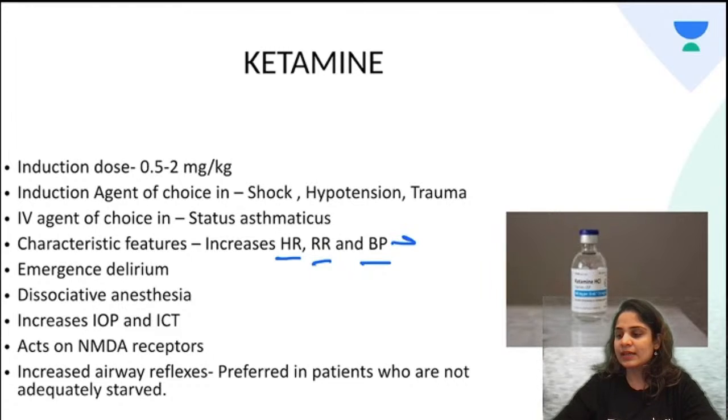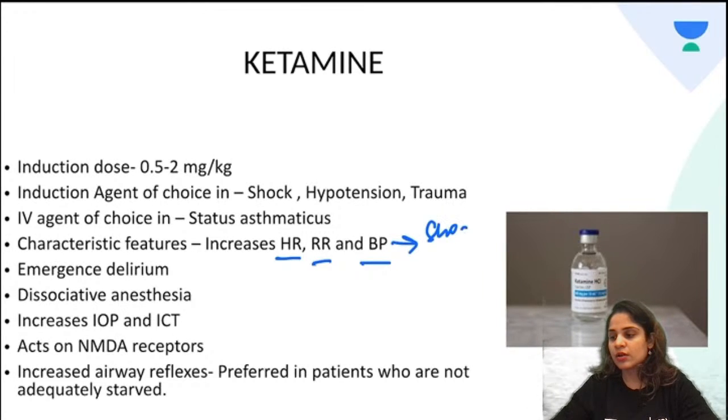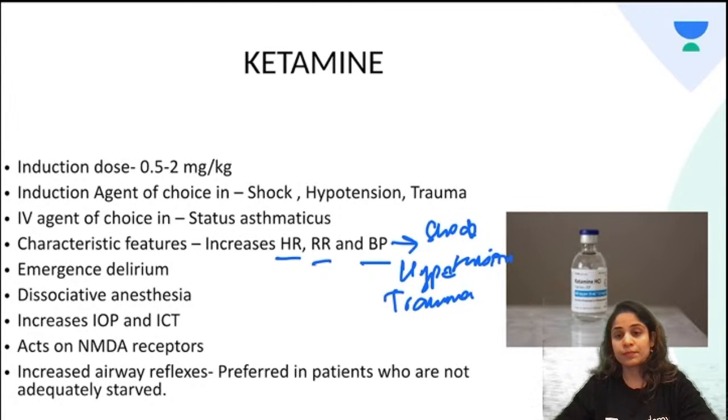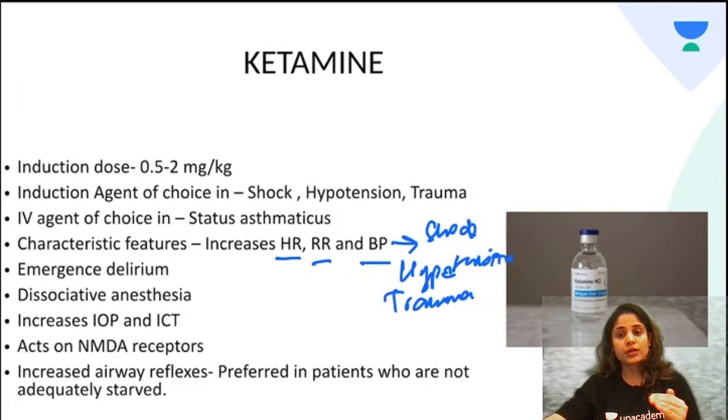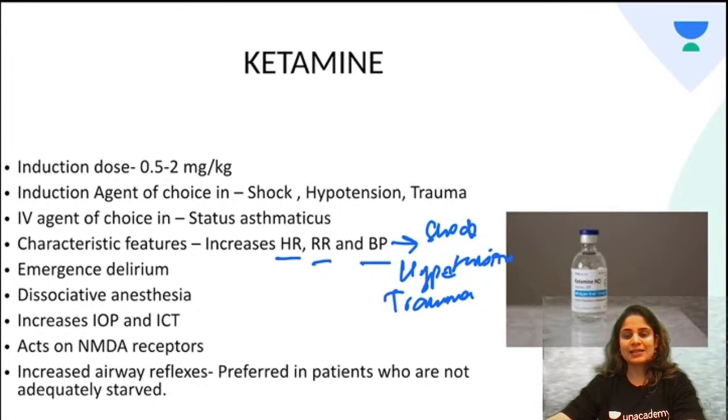Clinically, we require this in patients of shock or hypotension or trauma who are coming after a lot of blood loss. In these patients, the blood pressure is already on the lower side. You do not want to lower the blood pressure further and cause ischemia in them. So here we will prefer ketamine as the induction agent in these patients.